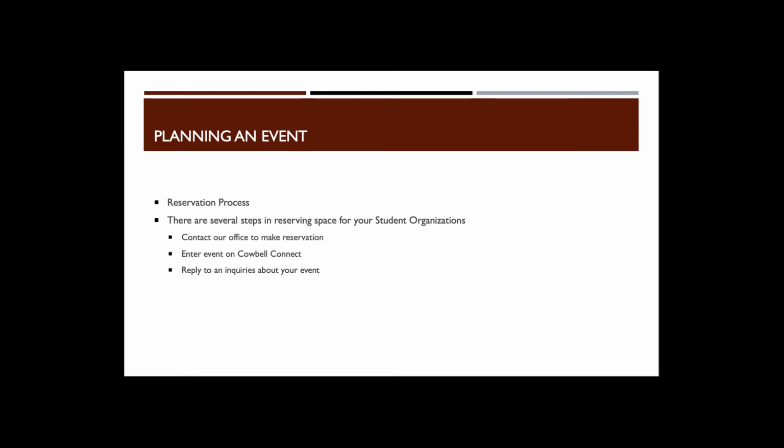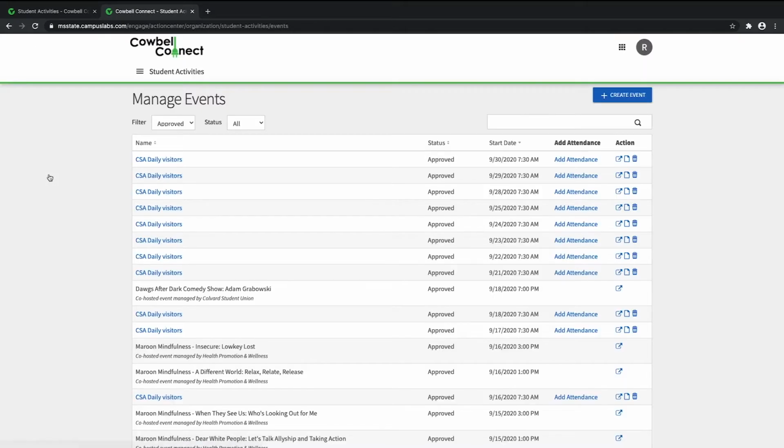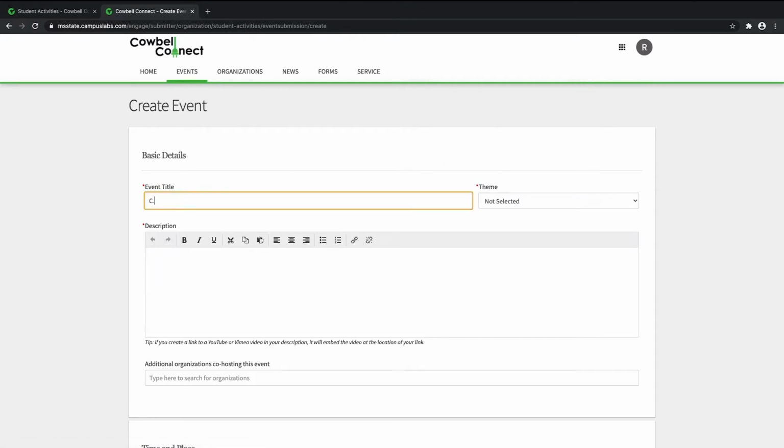Event Services can help you organize your space and make sure you have tables, chairs, and audio equipment for your event. Please contact Event Services first before submitting your event on Cowbell Connect. Organizations must create their events and get approval for them through Cowbell Connect. When creating an event submission, you will be asked to provide information about when, where, and for how long an event will occur, the event title and relevant graphics, and a description of the event.